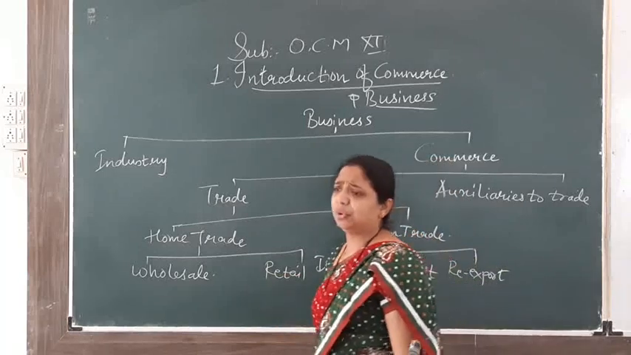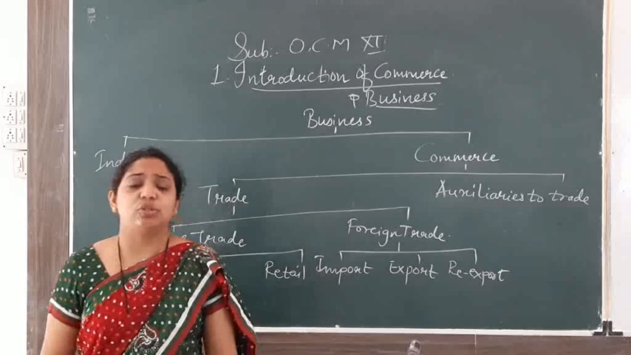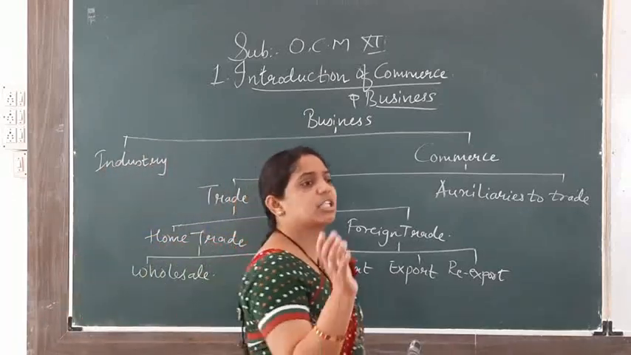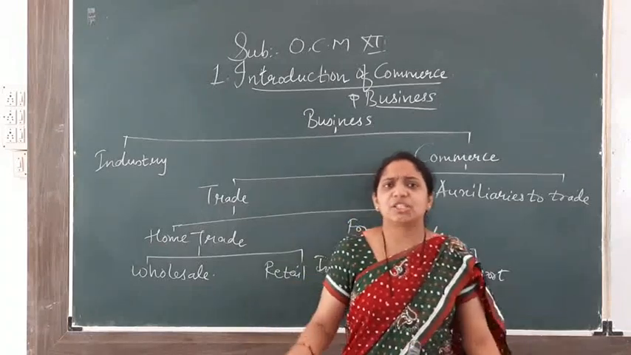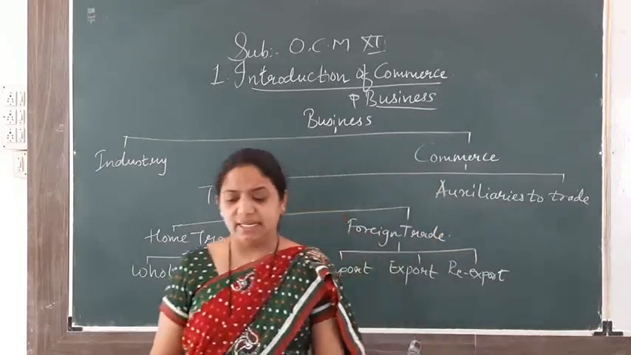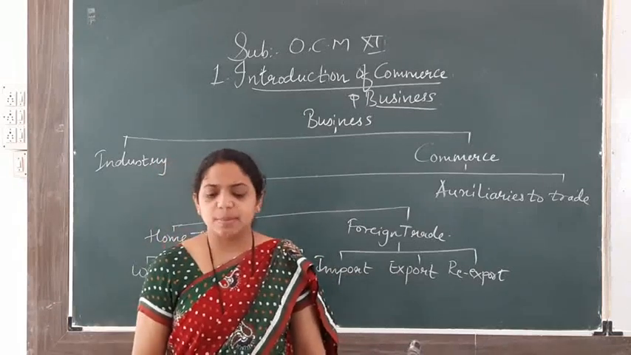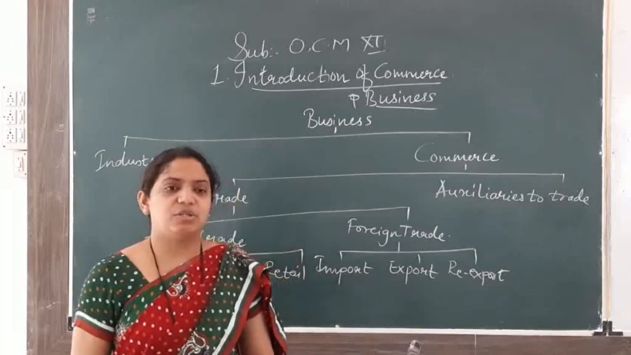Now, who is a retailer? A retailer is a third person. The retailer cannot buy directly from the producer. A retailer always purchases from the wholesaler in small quantities because he doesn't have that much capital. The person who does the retail trade is called a retailer. Retail trade is a business activity associated with the sale of goods to the final consumer.